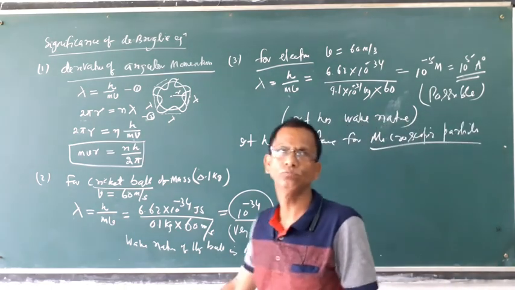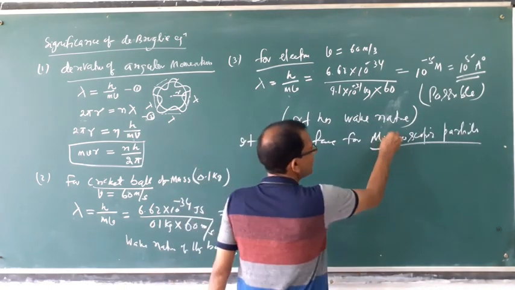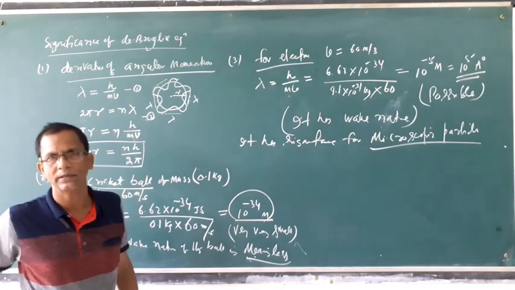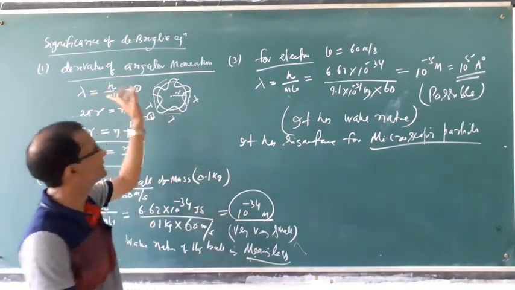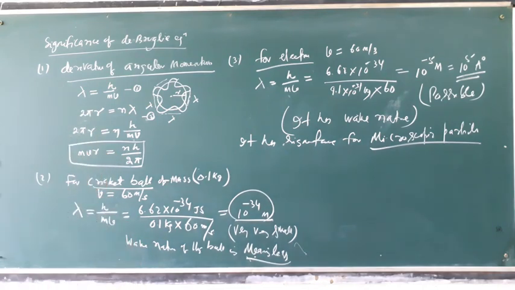For a microscopic particle, a micro object, this wavelength can be calculated. This was the calculation of the wavelength of an electron and the wavelength of a cricket ball.